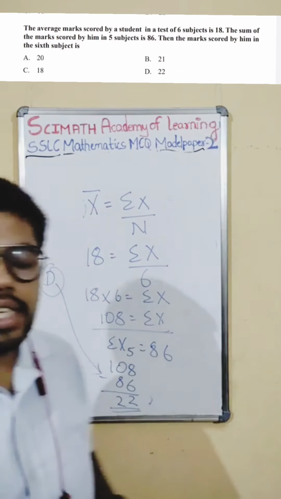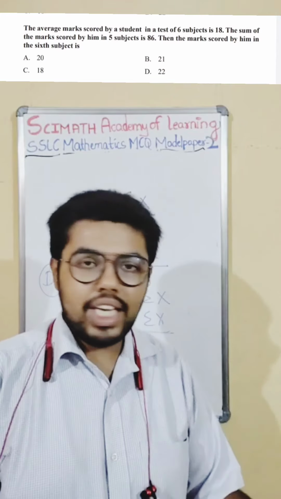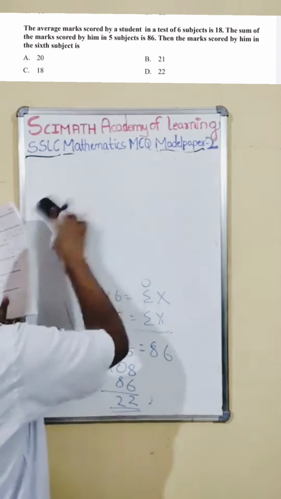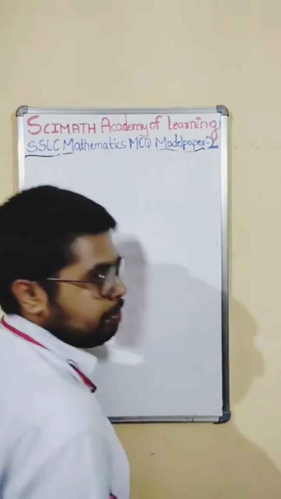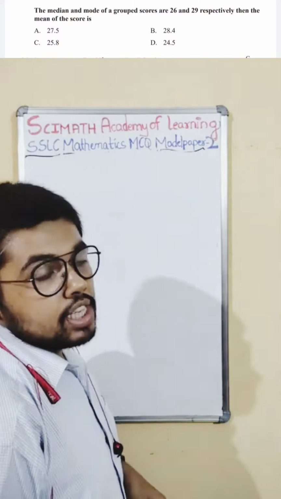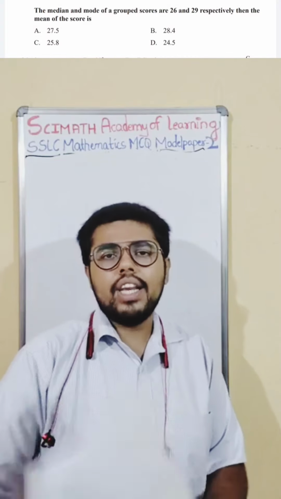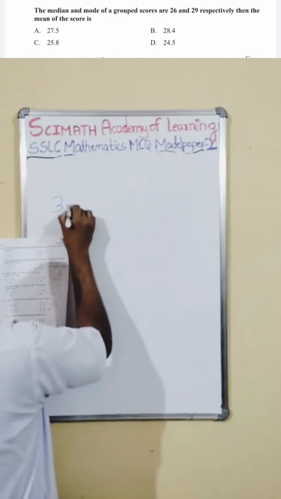Again here they are checking whether you have understood the concept of mean, average. That is the right answer. Let us go quickly to the next one. Next question, the 25th one, is again easy, directly from the formula. It is the empirical relationship between mean, mode and median. Mean, mode and median are the 3 central tendencies. So here the formula is 3 median.